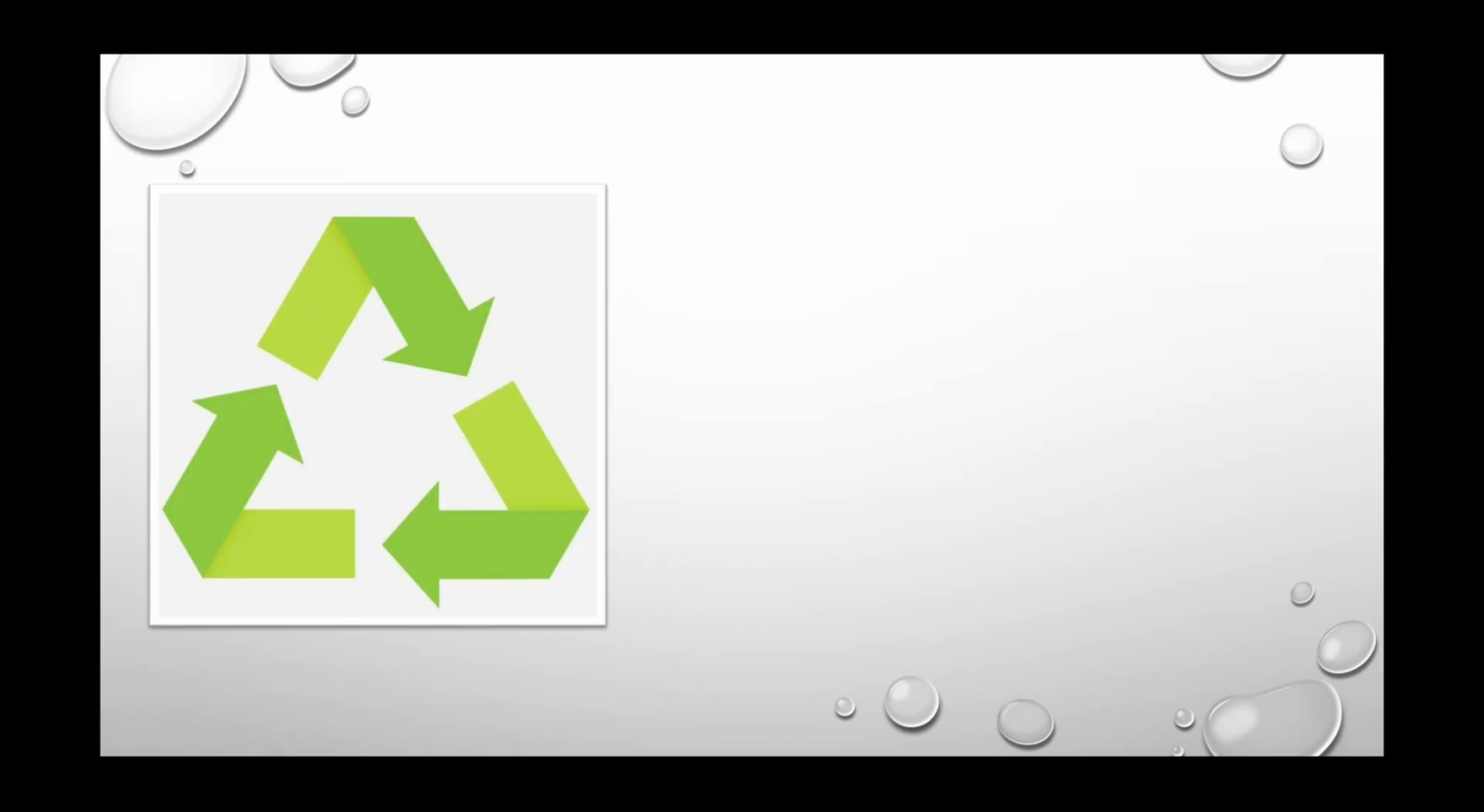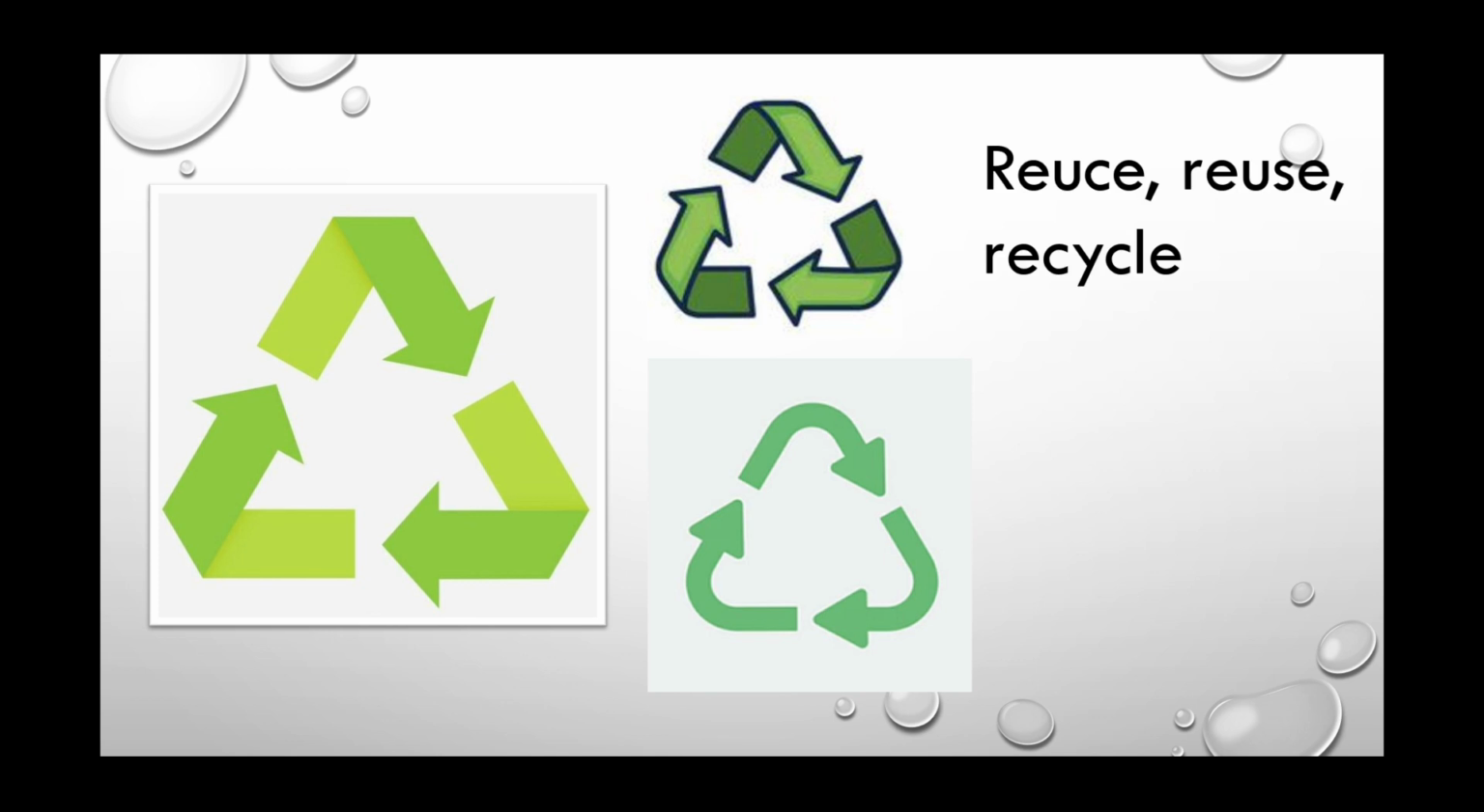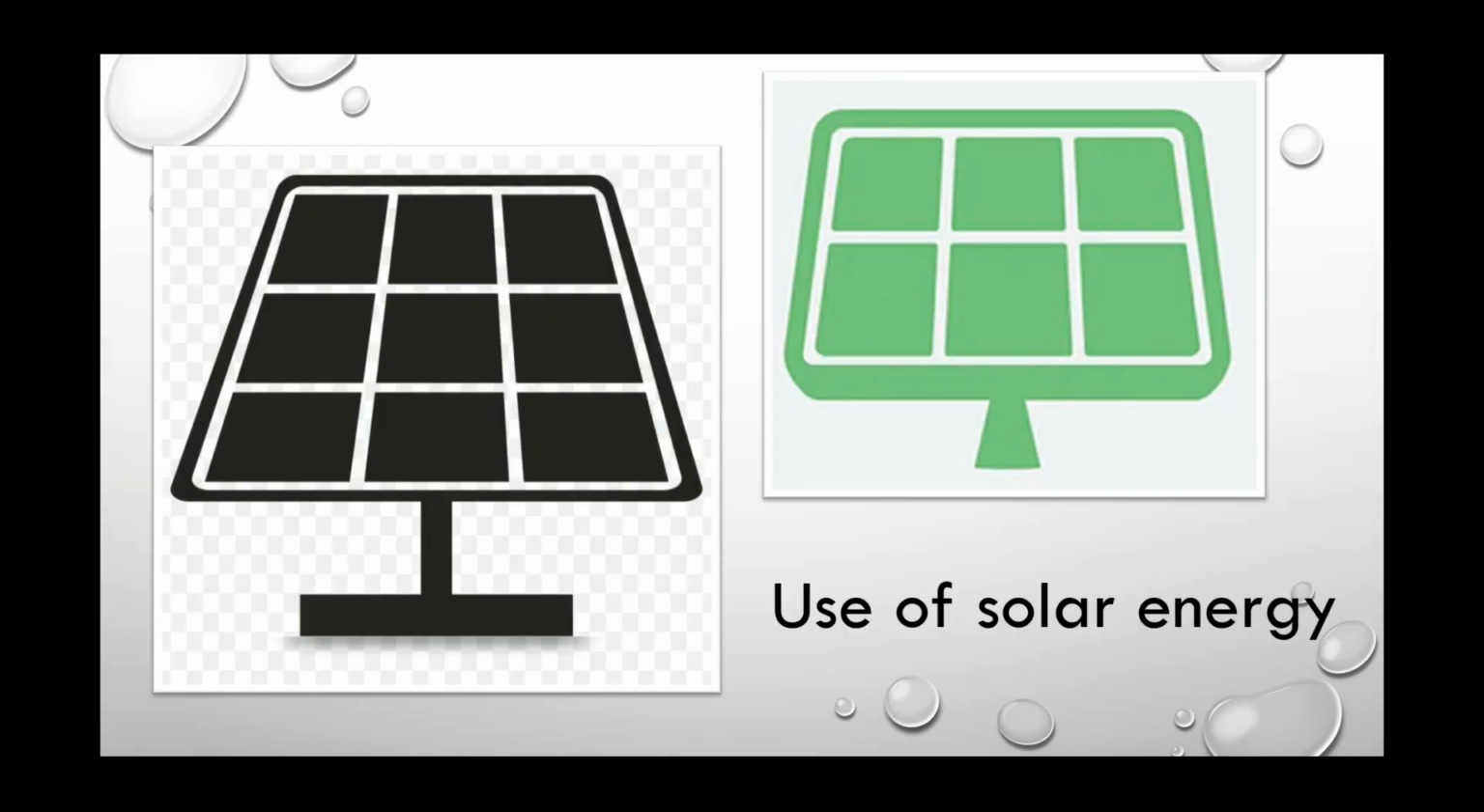Now, here is the next symbol. All these are the three different diagrammatic representations of the same symbol. These symbols give us the message regarding reduce, reuse and recycle. That is, it is an important mantra for utilization of natural resources. That is, reduce, reuse and recycle, or we can also call it recycling. Right?